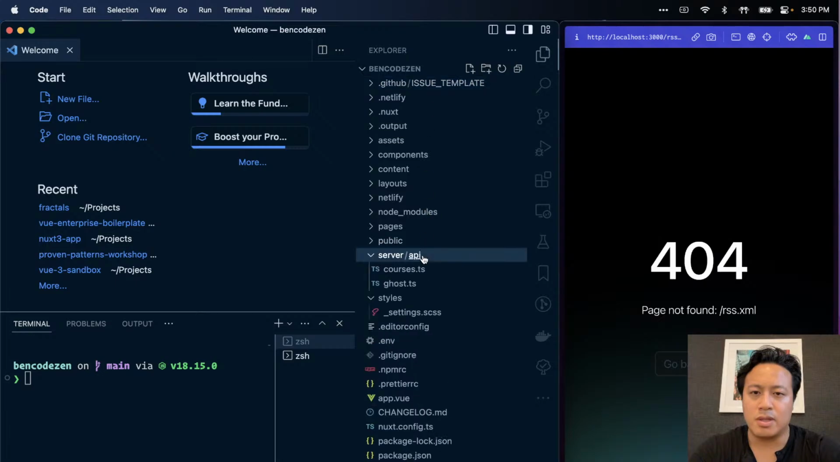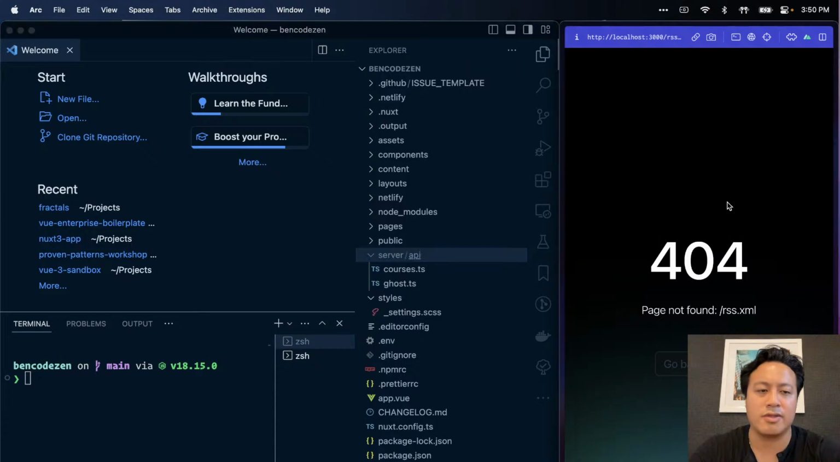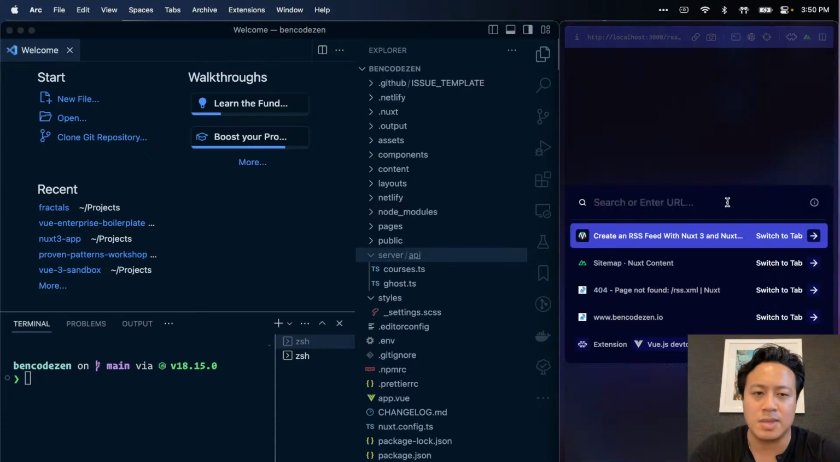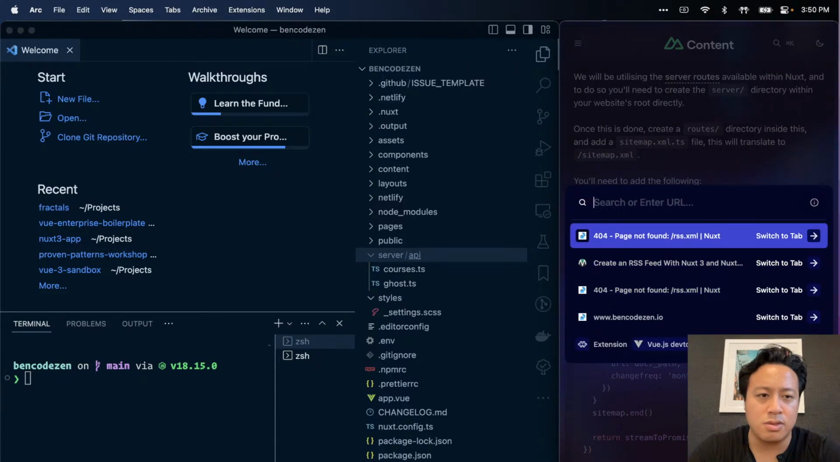And then we want to do server API. Okay, but not server API. We want server routes, if I'm not mistaken. Let's go ahead and check that again.